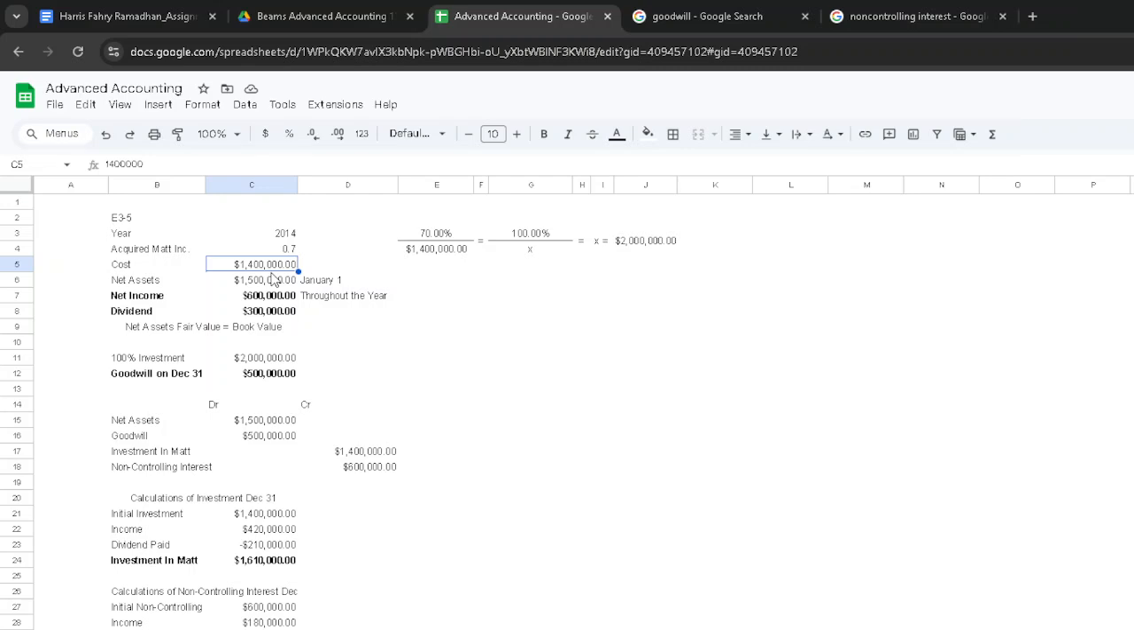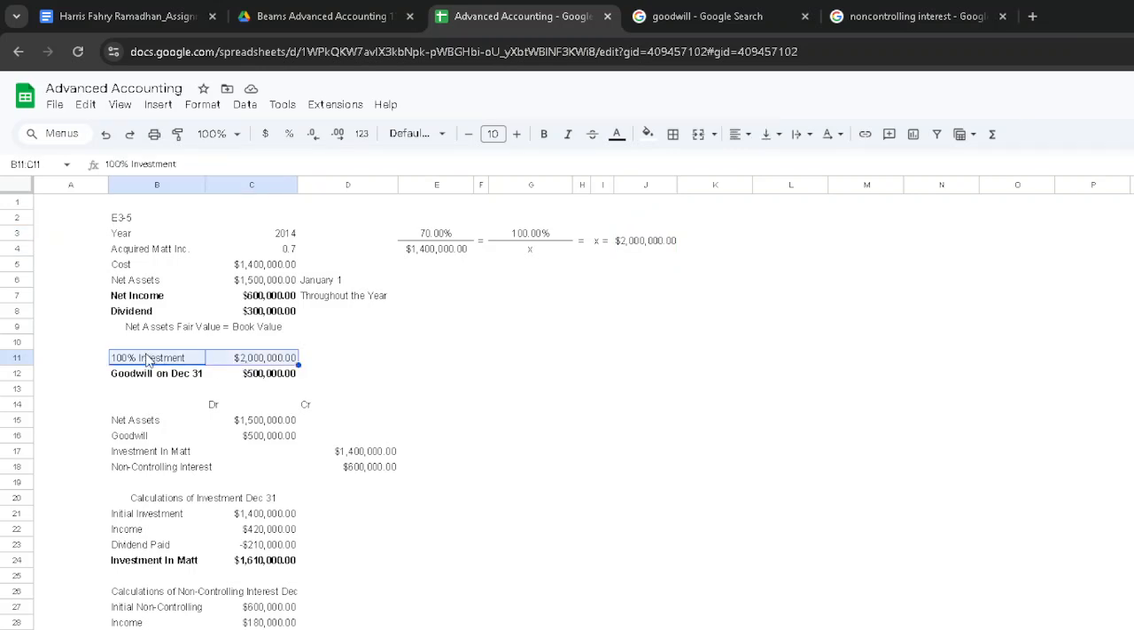You have to find what would be the cost if the ownership of MAT Inc. is not 70% but 100%. So that's why I performed this calculation. Cross multiplication, if you still remember it from middle school or high school: you multiply 70% by x, 1.4 million by 100%, and then figure out what x is, and that should result in 2 million. Or in other words, you divide 1.4 million by 70%, and you get the same amount. That's how I find the full amount of investment.